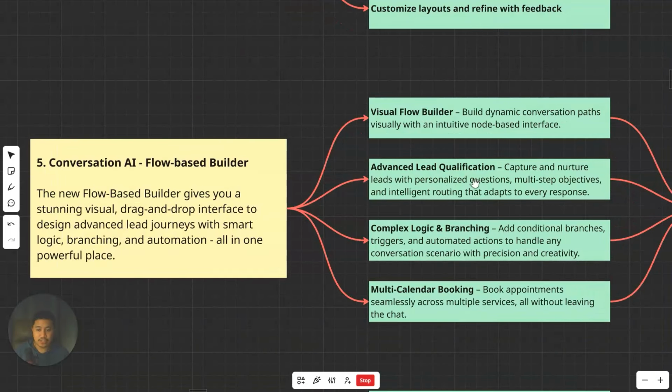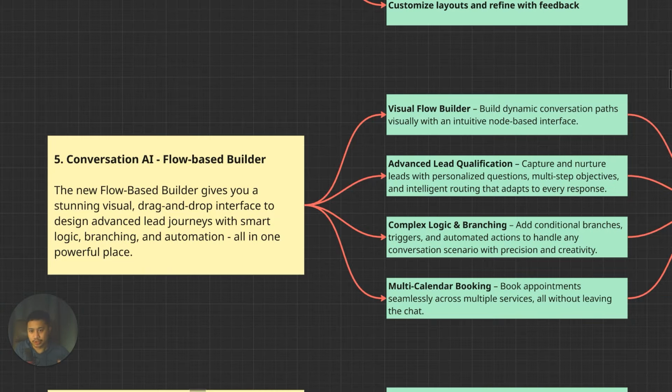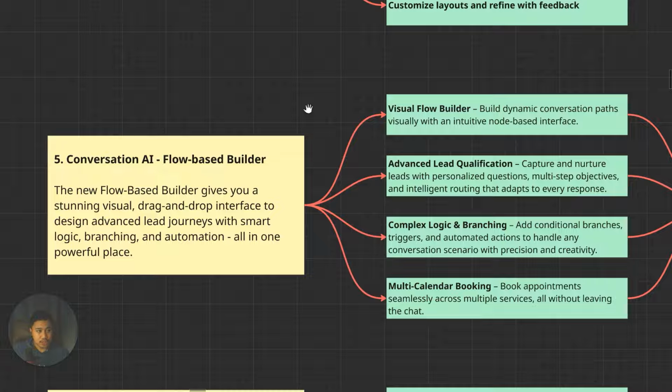Next is Conversation AI Flow-Based Builder. We already had Conversation AI in the past several months, or maybe even more than a year or more than 2 years. But for this one, it's quite exciting because pwede ka na mag-build ng flow ng conversation sa kung ano yung na-imagine mong conversation na gusto gawin nung Conversation AI. So basically, Conversation AI, you can have it installed on web chat widgets, on SMS systems.